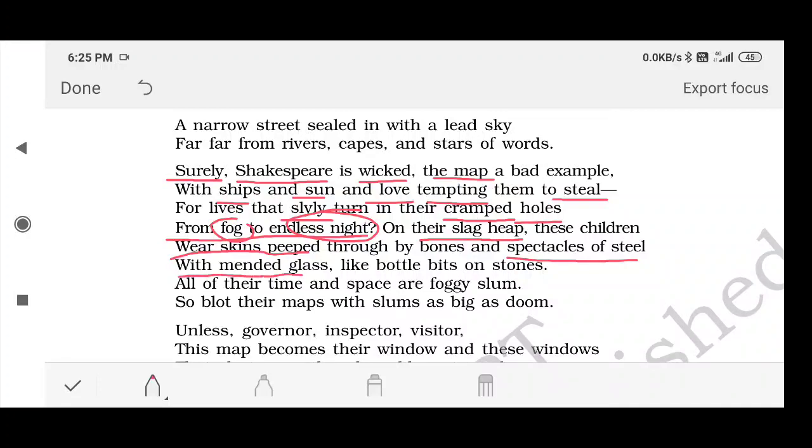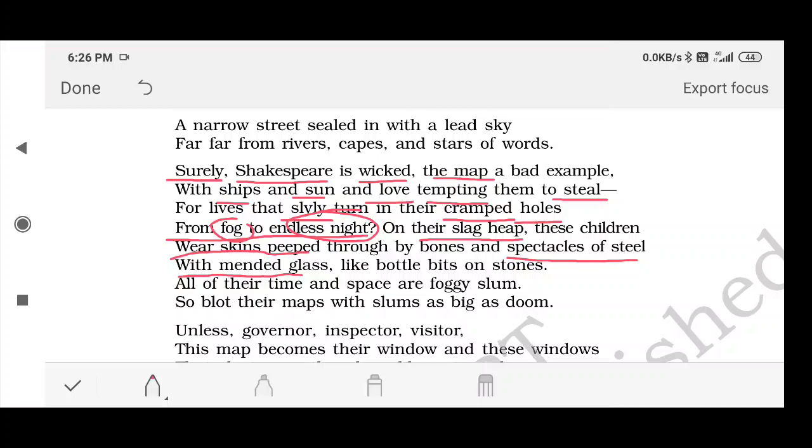With mended glass here means because they have got a specs on their faces, but this specs is not owned, it is not, you can say, bought by them. They have got it from somewhere because it is a second hand steel frame. It is made up of steel, but it is thrown by some rich person, and now these discarded, thrown steel specs frames are taken by these children with mended glass. Now this is again very important. With mended glass means, please underline mended. Mended means repaired.